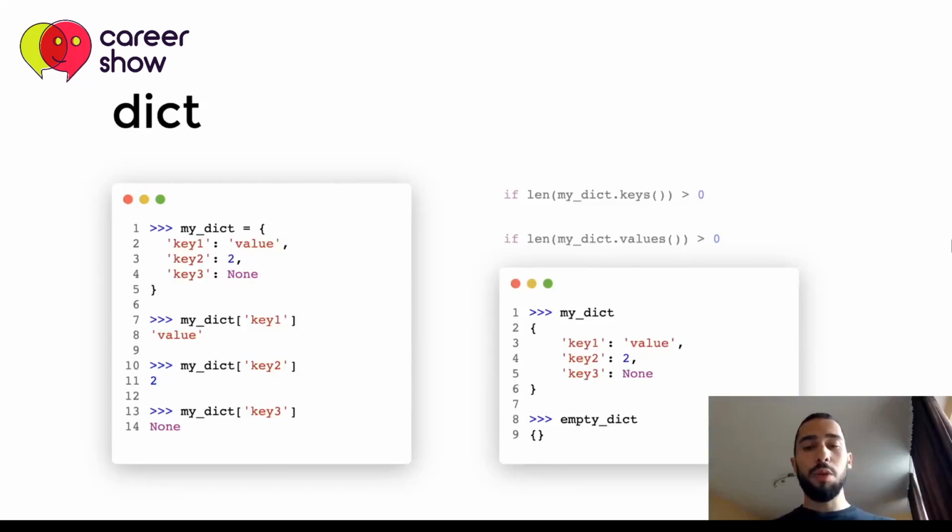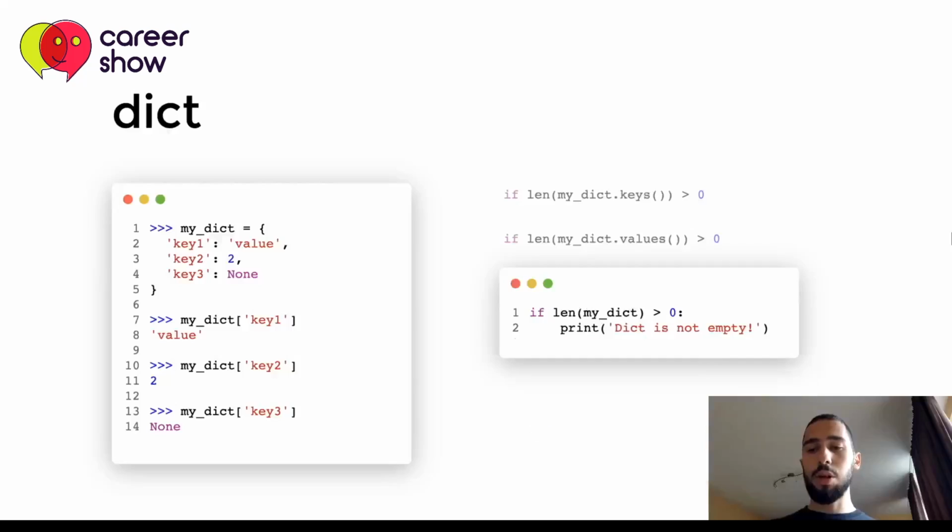But we have a dictionary which looks like this, but if it's empty, it will look like this, just 2 curly brackets, opening and closing, and nothing between them. So, as length can be used with lists, it can also be used with dictionaries.